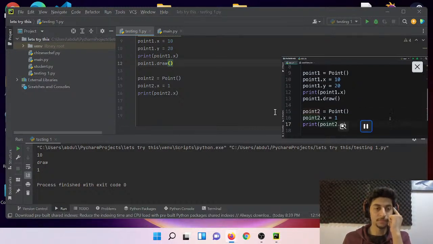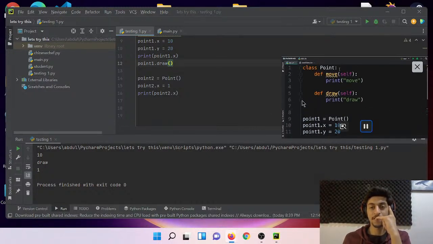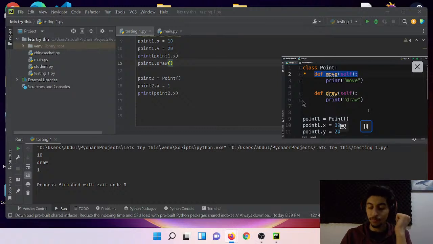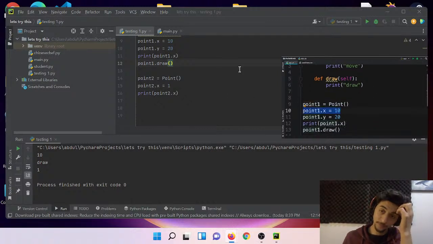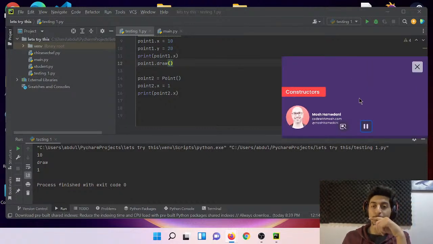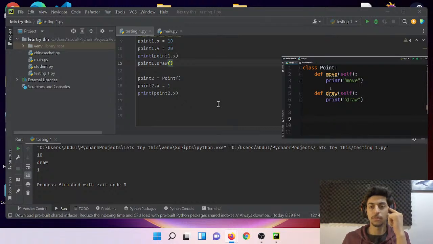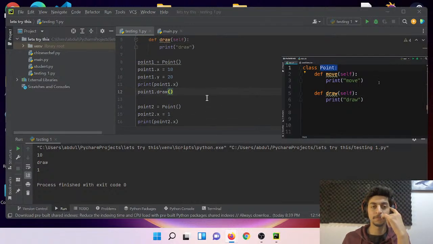Okay. We use classes to define new types. These types can have methods that we define in the body of the class, and they can also have attributes that we can set anywhere in our programs. You have learned how to create new types using classes. Now, there is a tiny problem in this implementation.